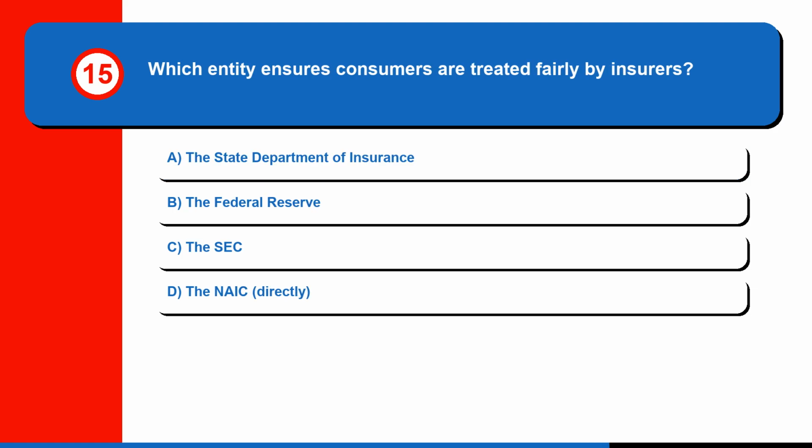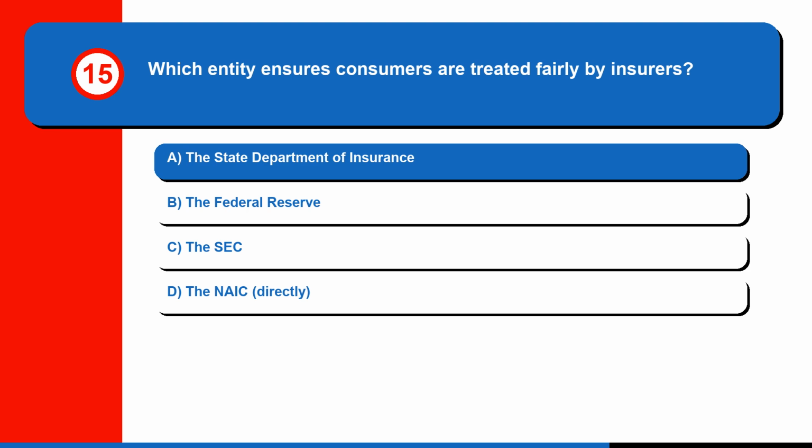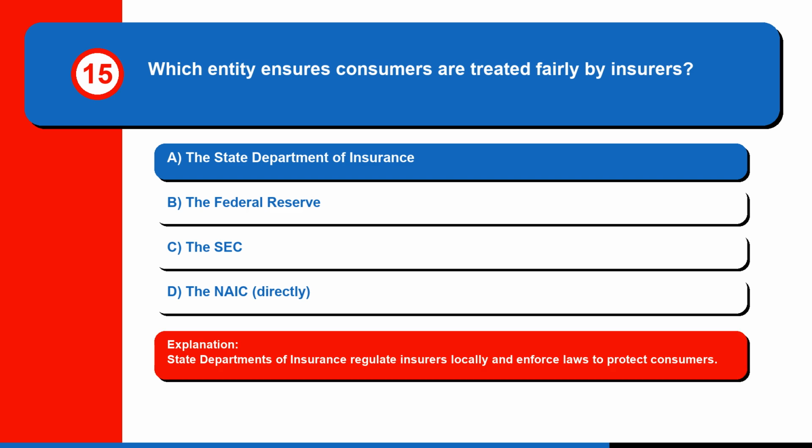Question 15. Which entity ensures consumers are treated fairly by insurers? A. The State Department of Insurance, B. The Federal Reserve, C. The SEC, or D. The NAIC, directly. The correct answer is A, the State Department of Insurance. State departments of insurance regulate insurers locally and enforce laws to protect consumers.